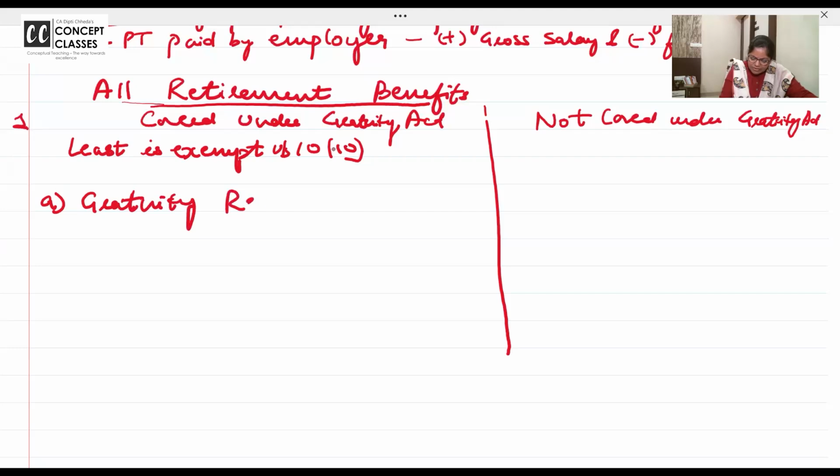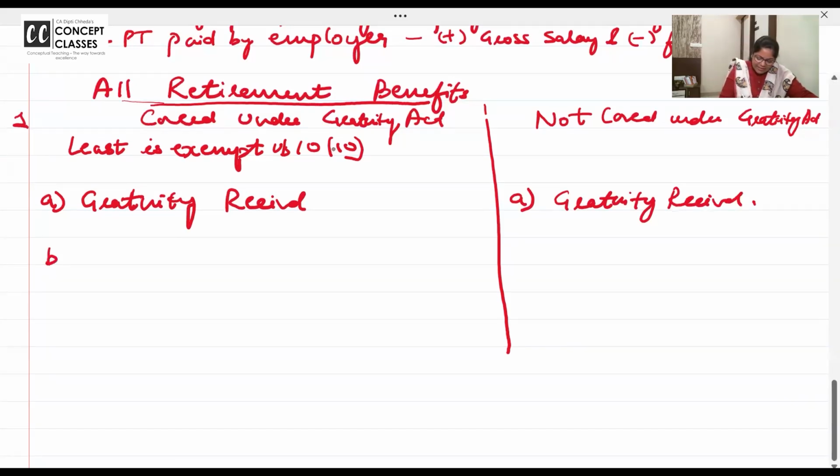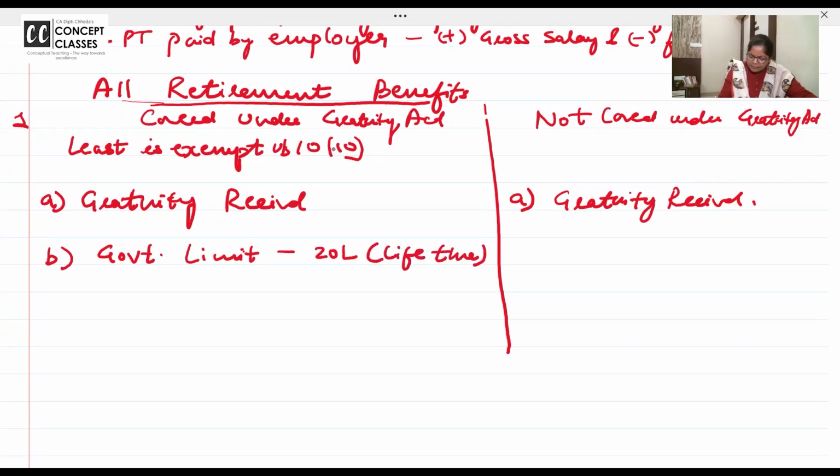First bit is gratuity received. Same, even if it is not covered. Here the first bit is gratuity received. Second bit, we will write it differently than written over there. Government limit 20 lakhs for lifetime.